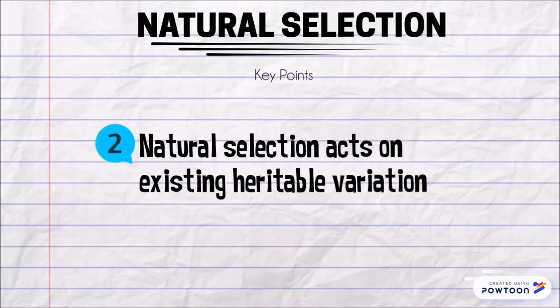Second point, natural selection acts on existing heritable variation. Natural selection needs some starting material, and that starting material is heritable variation. For natural selection to act on a feature, there must already be differences among individuals for that feature. Also, differences have to be heritable, determined by the organism's genes.